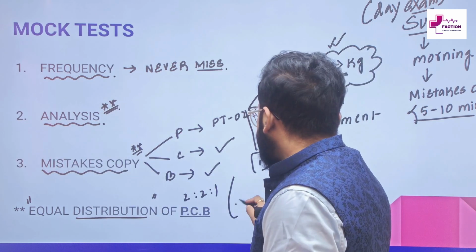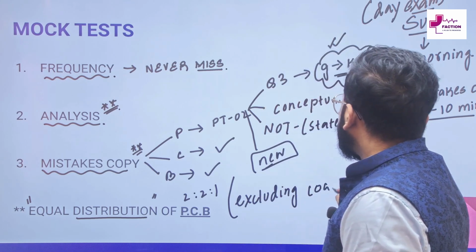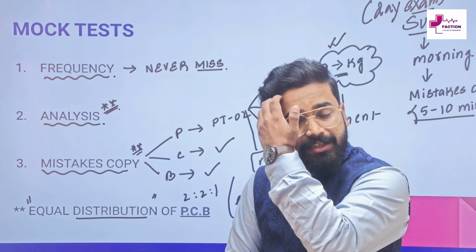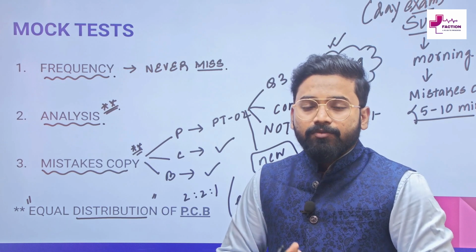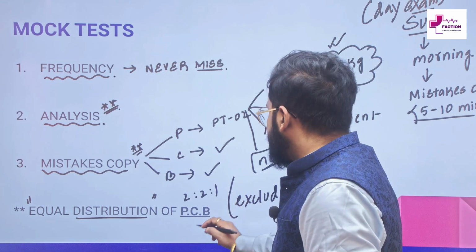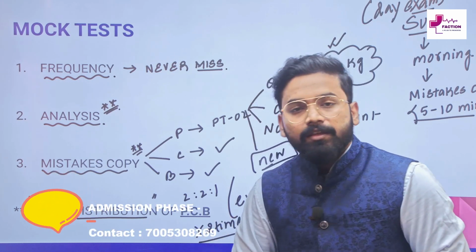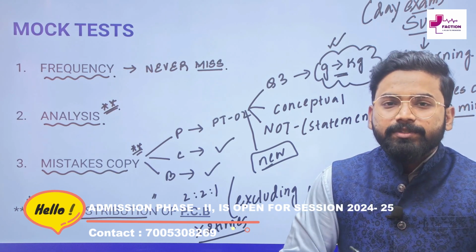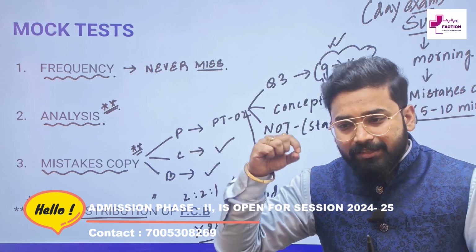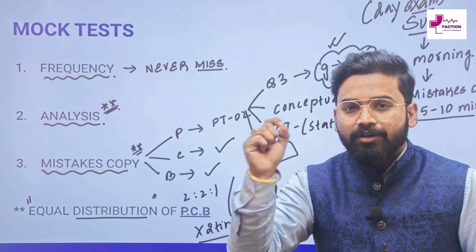This 2 to 1 is excluding tuition. Now, don't think that I have taken a physics class today, I had my physics class today, 2 hours has been done. Without your school, without your tuitions, this way you need to manage it for 2 times. This is how it needs to be done. 2 hours of physics, 2 hours of chemistry, 2 hours of biology. This entire cycle for twice a day at least, excluding school or tuitions.